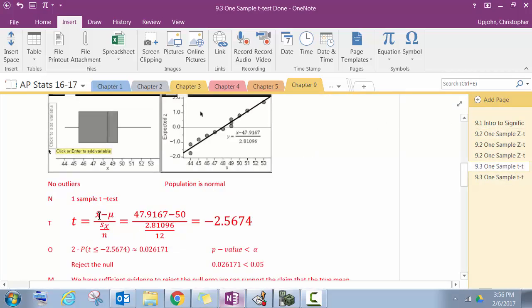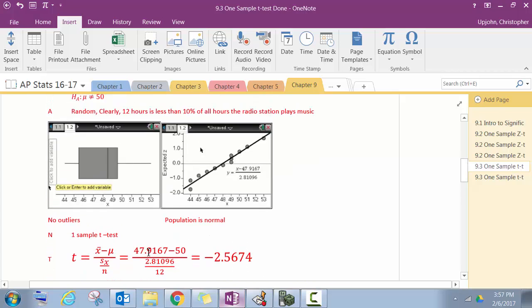So our statistic is x bar, the parameter is mu, so x bar minus mu, over the standard deviation of the statistic, which for x bar is s sub x over the square root of n. So we get a t-score of negative 2.5674. Again, we got the mean because we had to find the mean of this data.